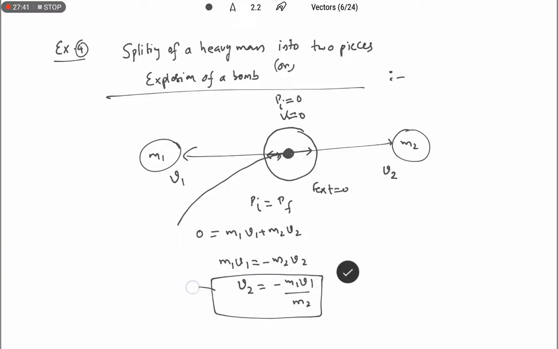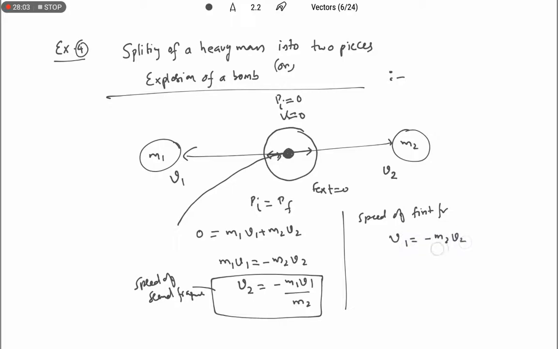Okay, this is the speed of the second fragment or second piece. If you want to write the speed of the first fragment, you can write v1 is equal to minus m2 v2 by m1. So they are going to ask questions based on this concept only.